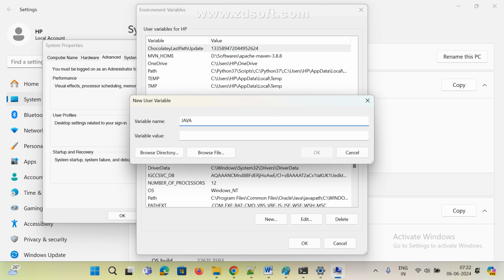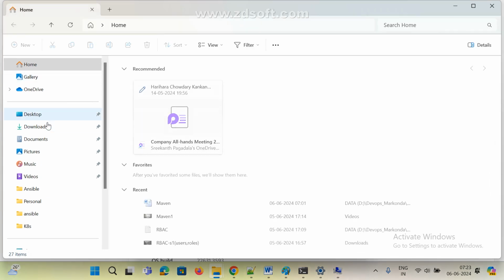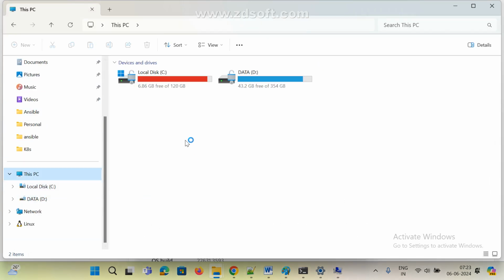We need to give JAVA_HOME. We need to give that Java path. This is the path of the Java software. Where is your Java software? The JDK. If you go to My Computer and click on